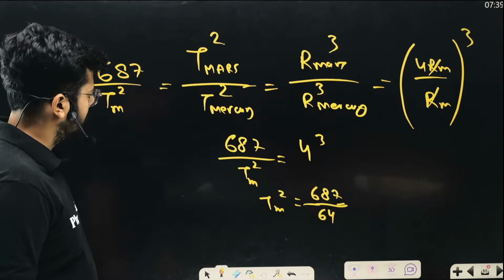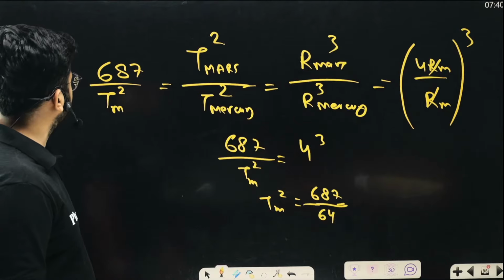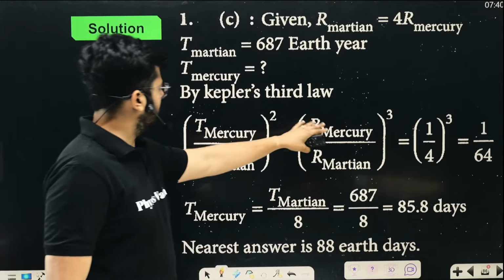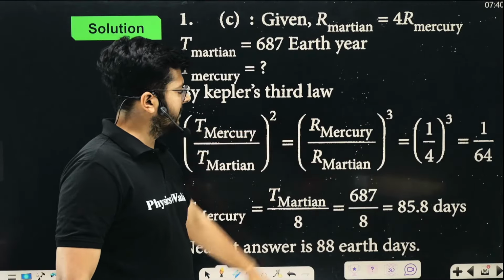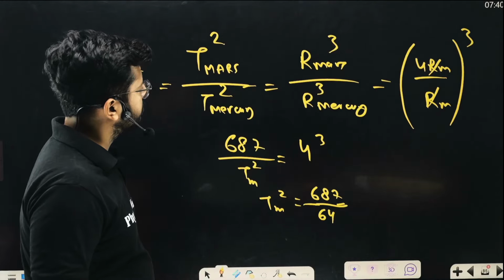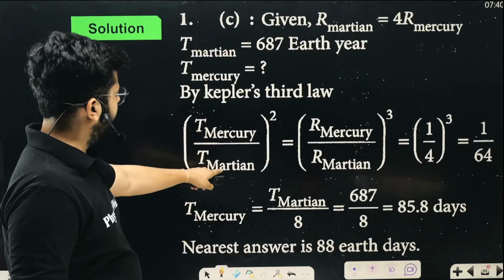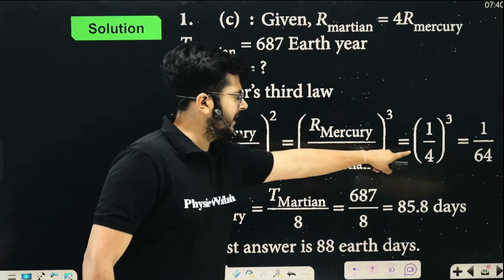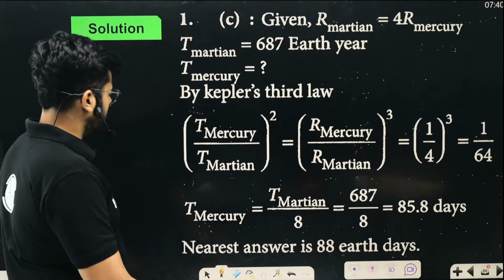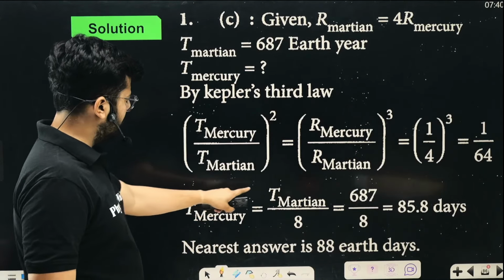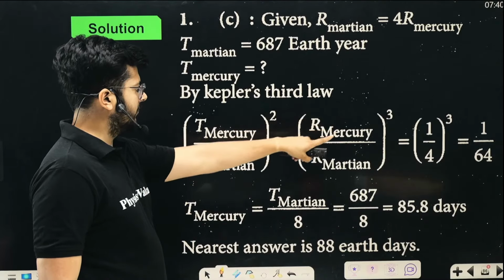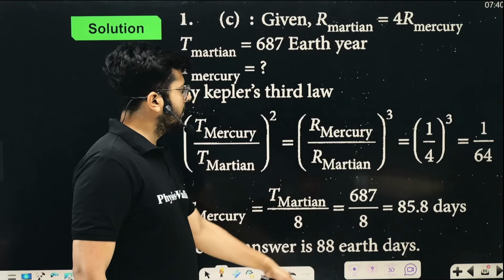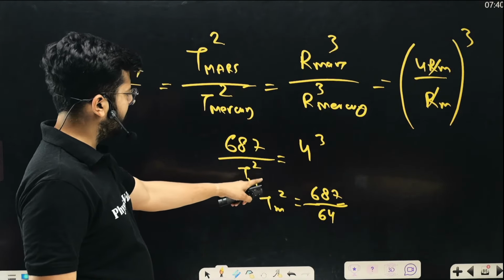I hope there is no calculation mistake that we have done. This is the ratio of time periods, the same as the ratio of these radii: the time period of Mercury, time period of Mars, radius of Mercury, radius of Mars. We know that the radius of Mars is 4 times, so you have 4 over here, so it is 1 upon 64. Time of Mercury comes out to be the square root of that, so it is 1 upon 8, time of Mars upon 8.